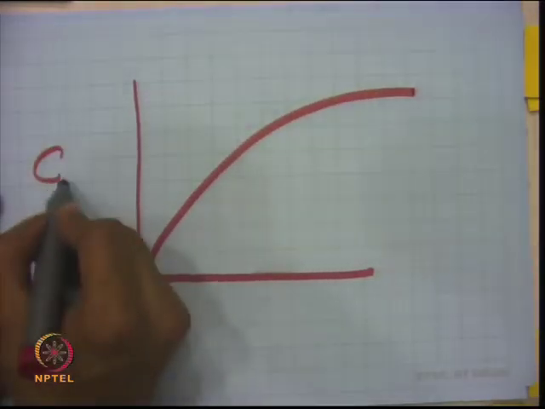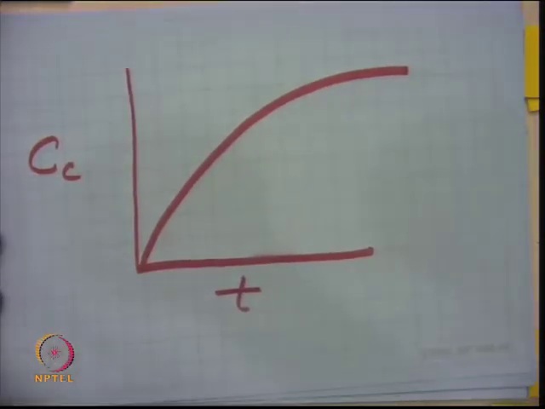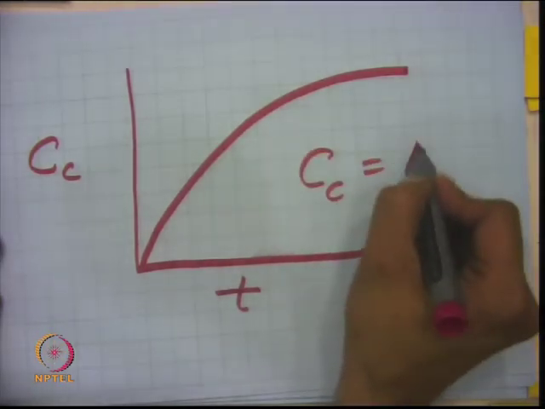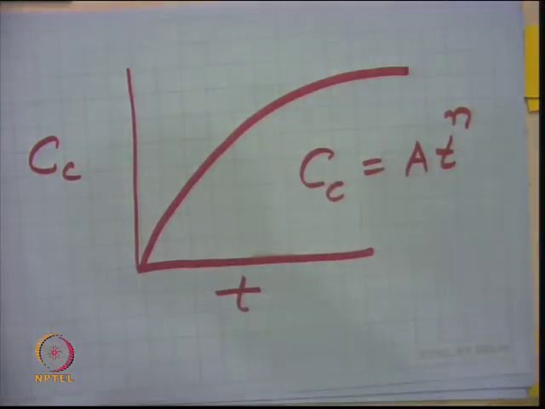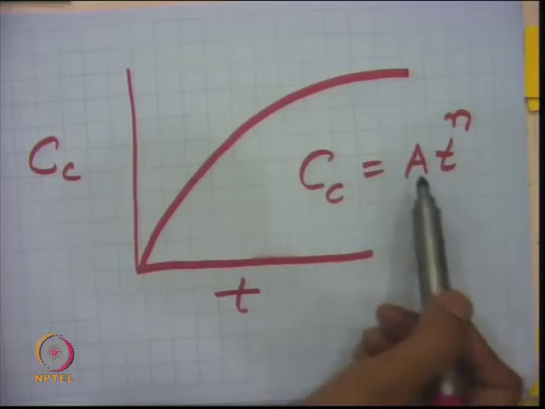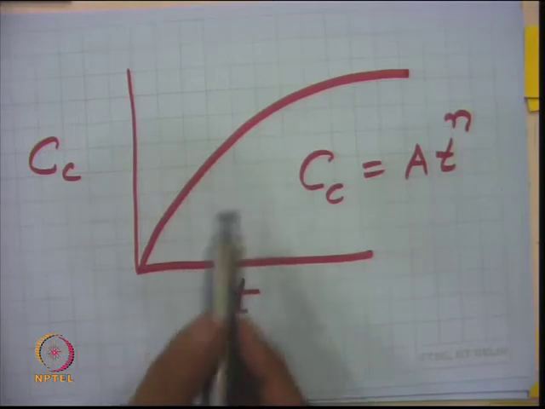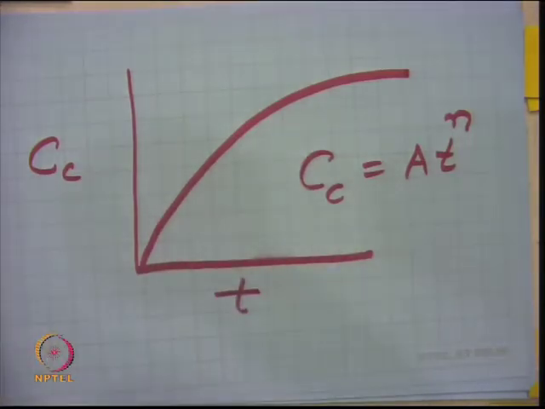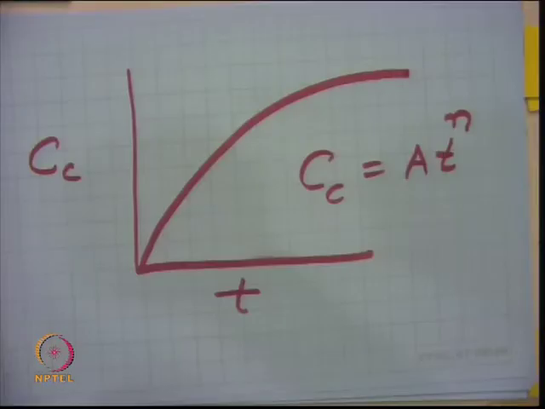So, this is the amount of coke formed on the catalyst as a function of time on stream, and it can be written as Cc equals A times t to the power n, by some empirical correlation, right. So, n can be 0.5, and the other constant can be 0.46 or 7.5. So, they are different depending upon the type of the feedstock, and this may change with temperature conditions. So, in general, what I said is that the coke formation mechanism needs to be established or discussed for a given hydrocarbon, for a given reaction over a given catalyst.